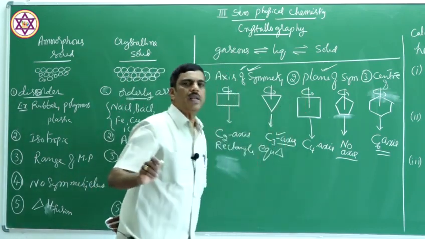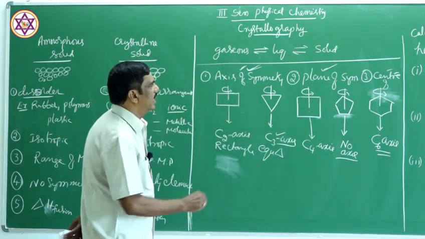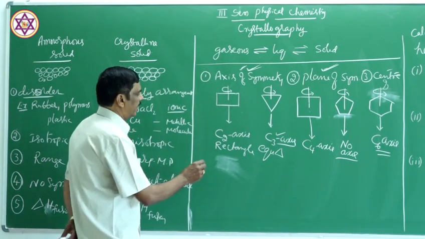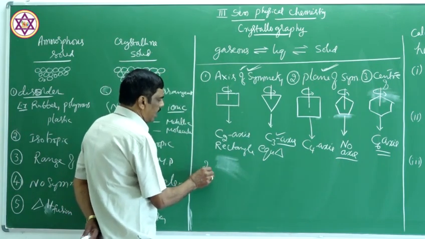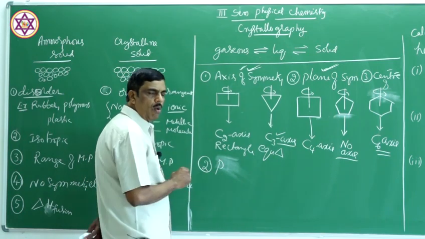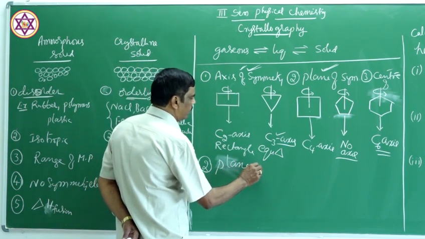Now, how many types of plane of symmetry are there? There are different types of axis of symmetry, whereas in case of plane of symmetry, there are only 2 types of planes of symmetry. So, now let us observe how many planes of symmetry are in a geometrical shape. Plane of symmetry.